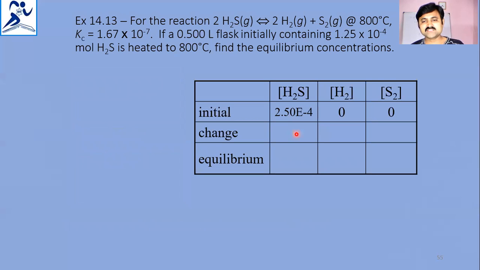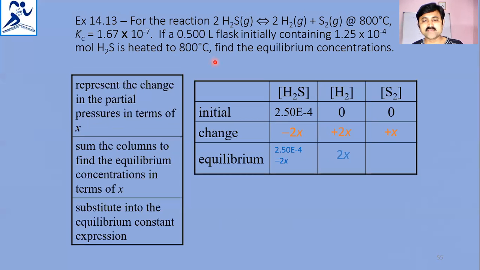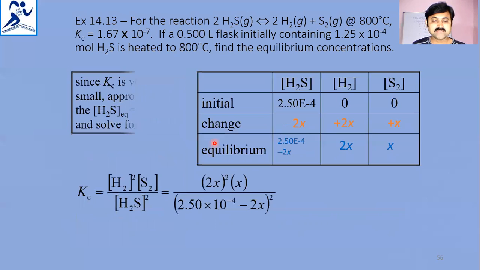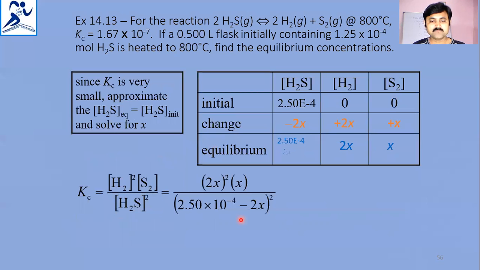So H2S is minus 2x as per the balanced equation. H2 is plus 2x because 2 moles of H2 are there, and S2 is plus x, and these values are taken into the Kc expression.